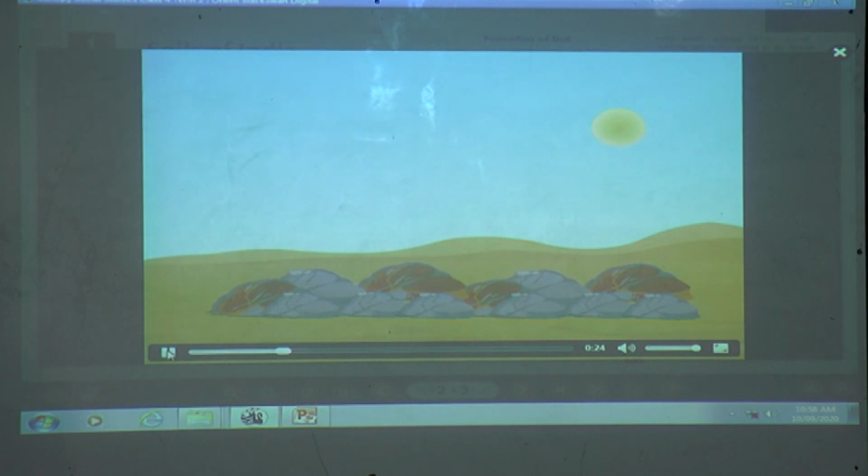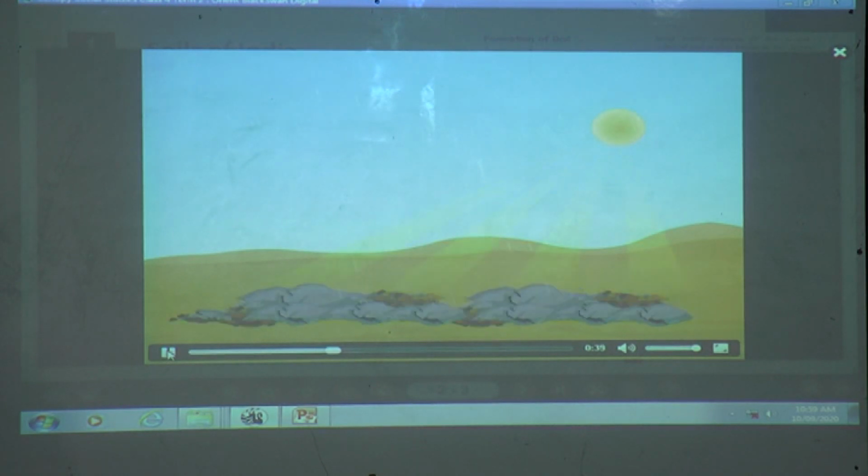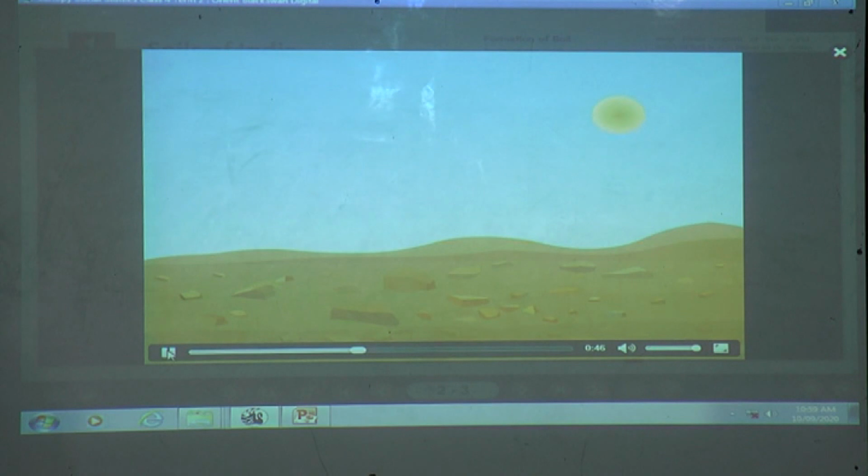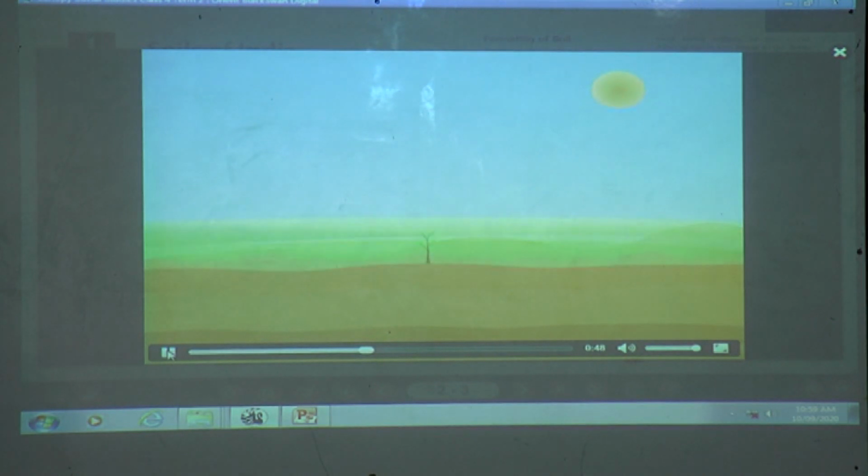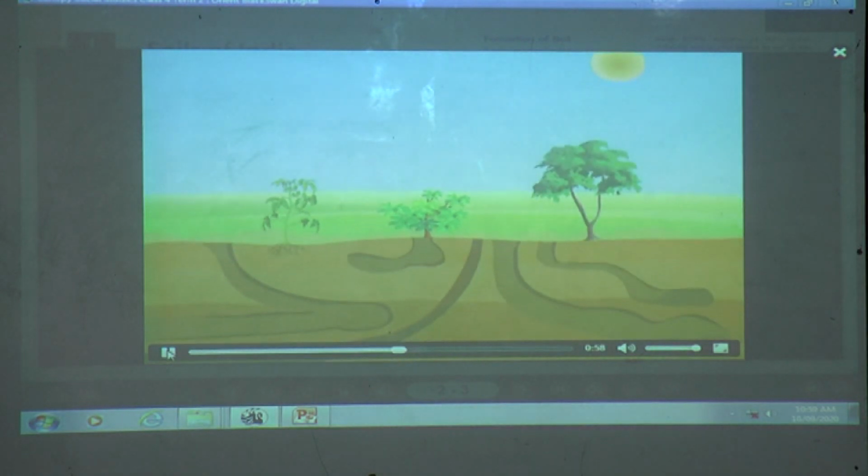Step 1. Rocks on the earth are broken down into small pebbles by heat from the sun, rain and flowing water. This process is called weathering. Step 2. These pebbles break down further to form tiny pieces of soil. Plants start growing on the surface of the soil. Different layers of soil start forming. Organisms start growing inside the soil.